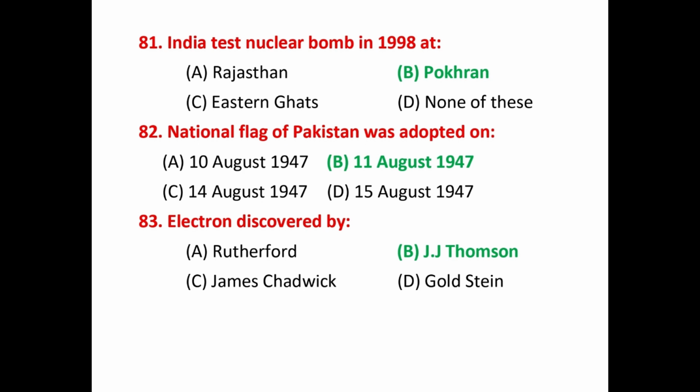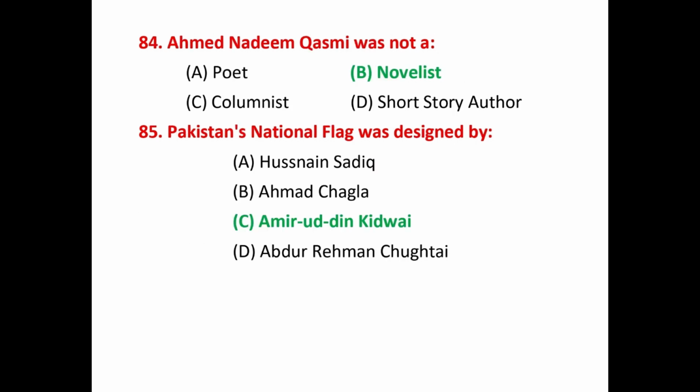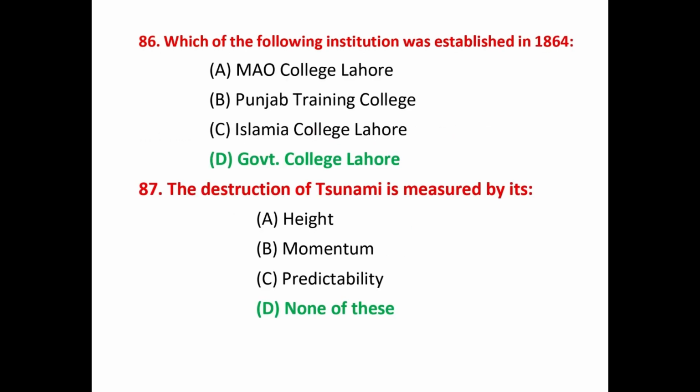Question number 83. Electron was discovered by? That answer is Joseph John Thomson. Question number 84. Ahmad Nadeem Qasmi was not a? That answer is novelist. Question number 85. Pakistan's national flag was designed by? That answer is Amiruddin Kidwai. Question number 86. Which of the following institutions was established in 1864? That answer is Government College Lahore.